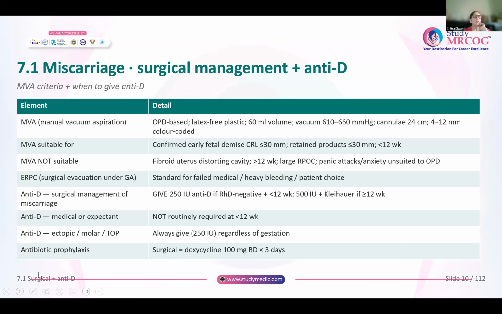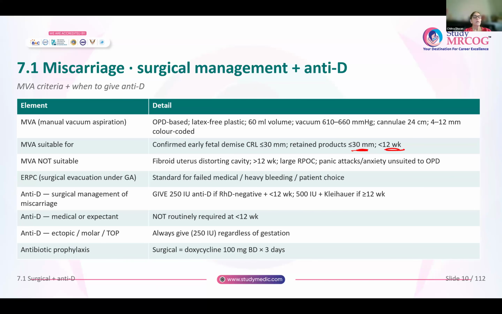Now, what are the criteria for whom you can offer manual vacuum aspiration? So, if it is a confirmed early fetal demise where CRL is less than or equal to 30 millimeters, or the retained products that are there in the uterus are less than 30 millimeters, and the pregnancy is less than 12 weeks size. For a late miscarriage or a second trimester, you will not offer surgical management with the Karman's cannula.